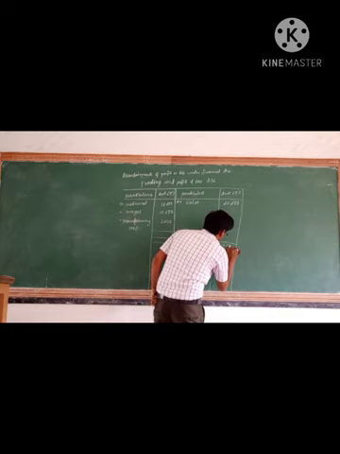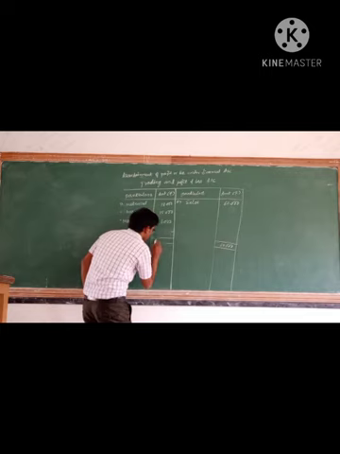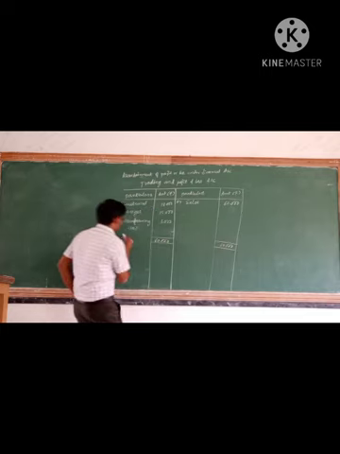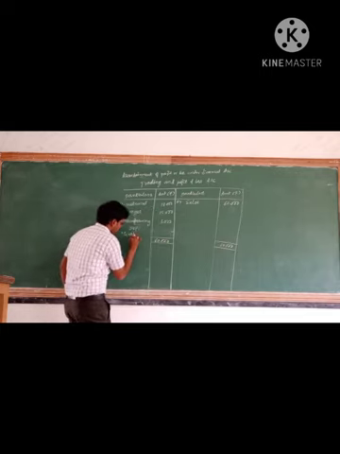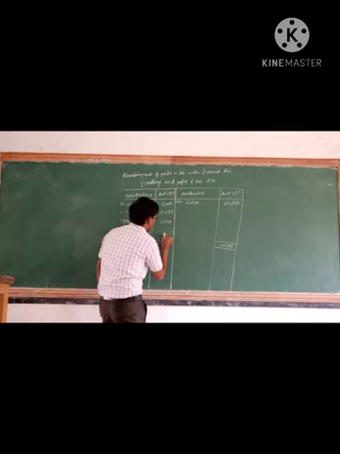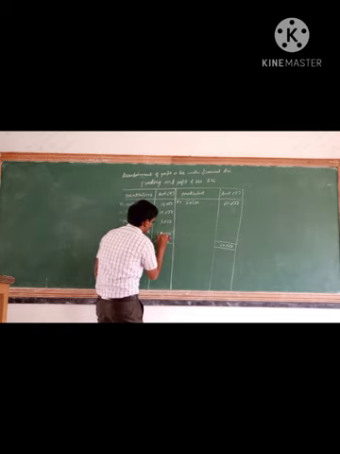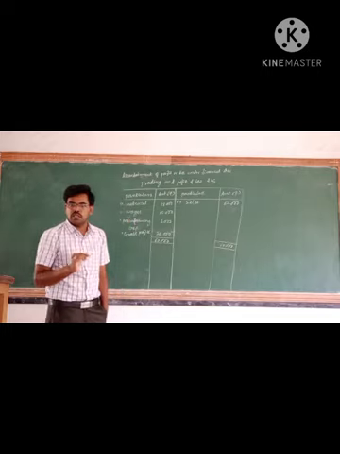Total 60,000. So this is gross profit. How much is gross profit? 26,000 will be the gross profit.